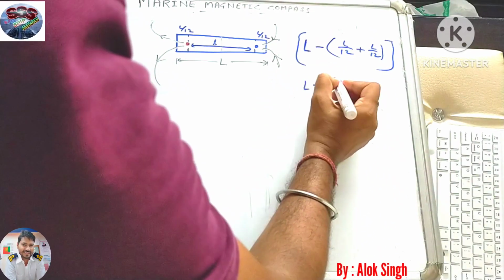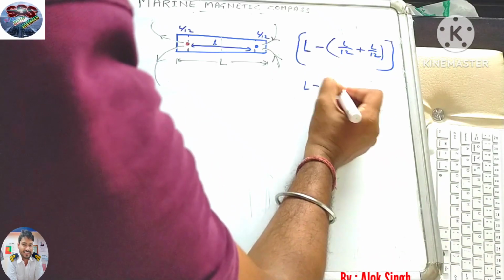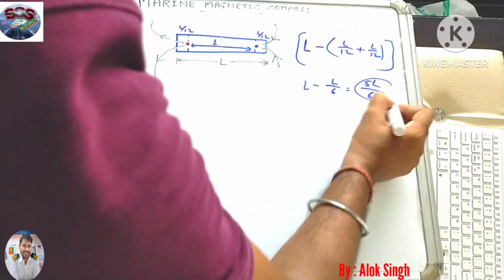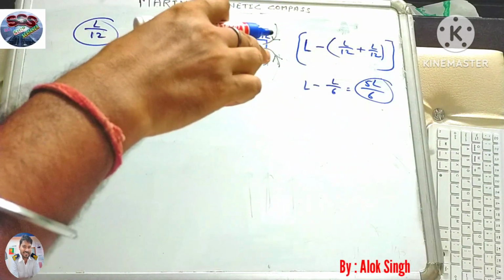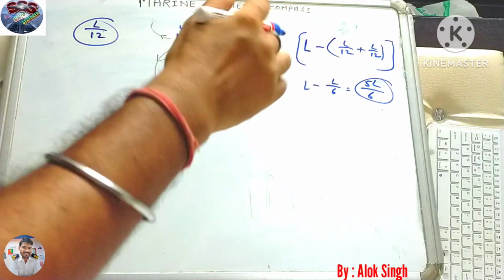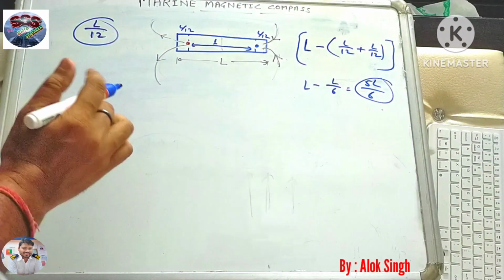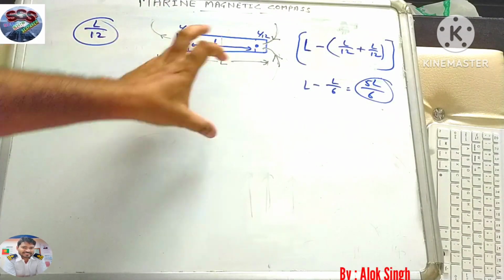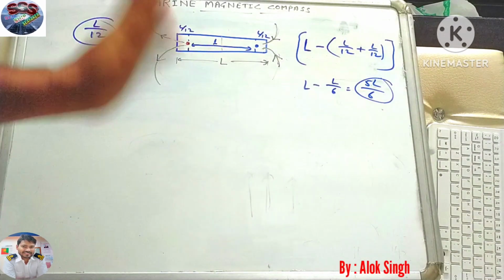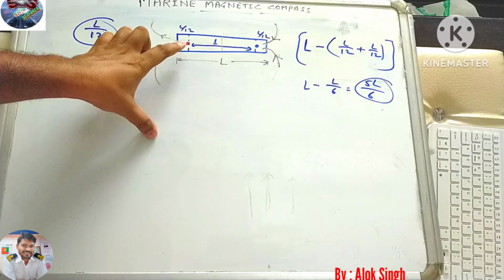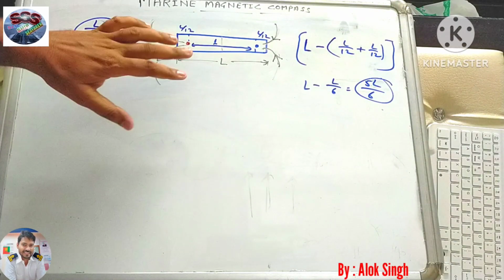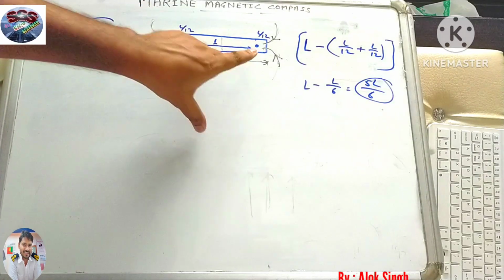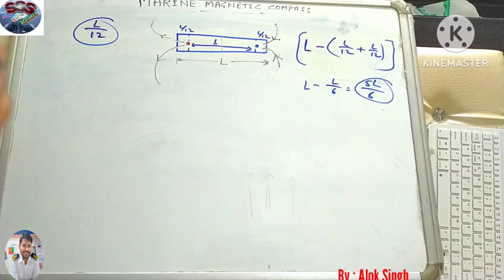So how much will it become? L minus l by 6 becomes 5l by 6. So the magnetic length will become 5l by 6. Now we'll not say this one red pole and this one blue in the whole chapter. What we'll say is this one will become the north seeking pole, and this is the south seeking pole.